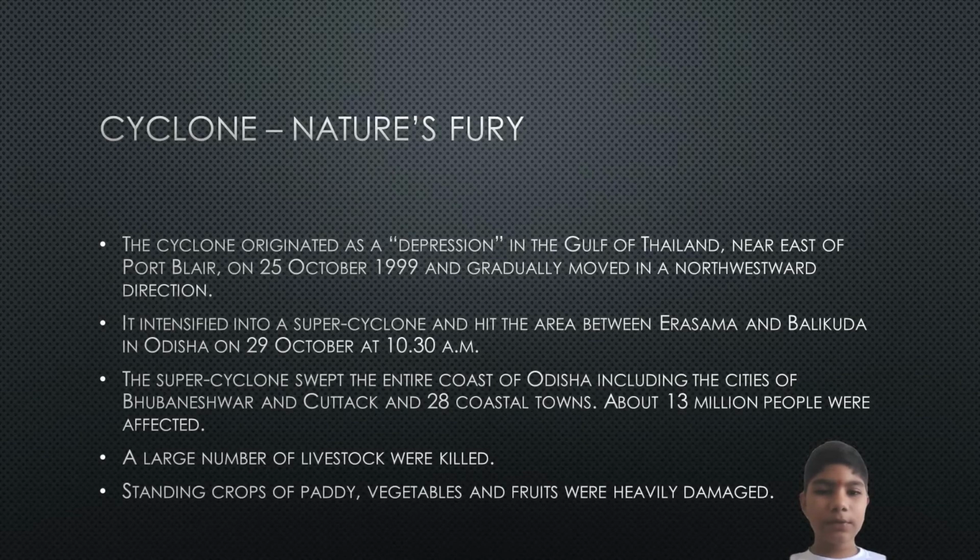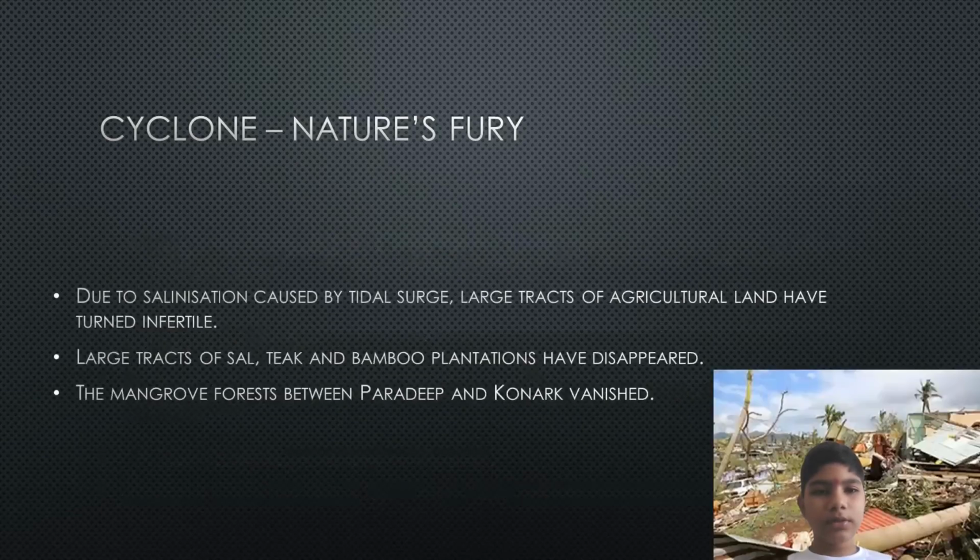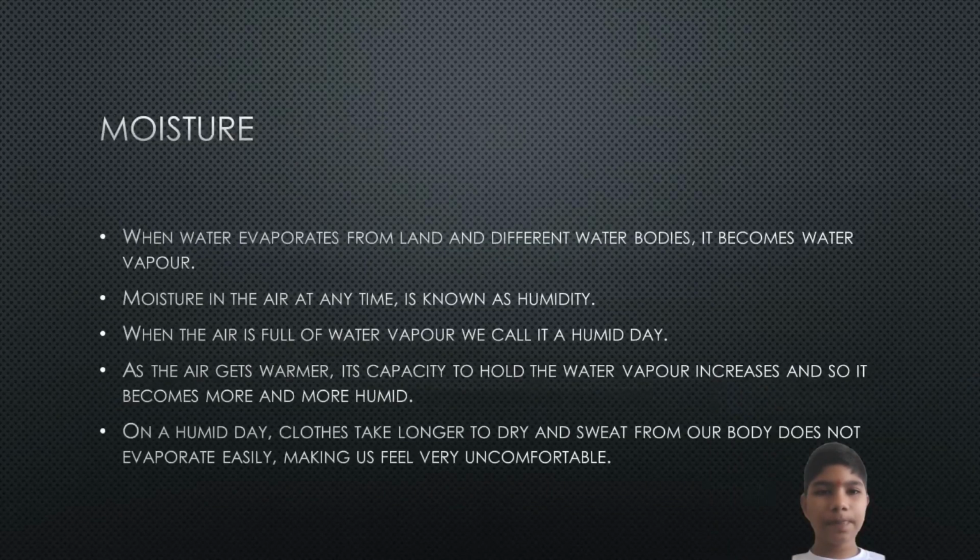A large number of livestock were killed. Standing crops of paddy, vegetables, and fruits were heavily damaged. Due to salination caused by tidal surge, large tracts of agricultural land have become infertile. Large tracts of sal, teak, and bamboo plantations have disappeared. The mangrove forest between Paradip and Konkark vanished.